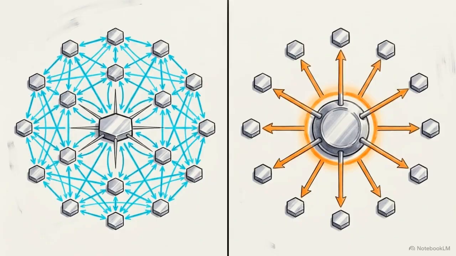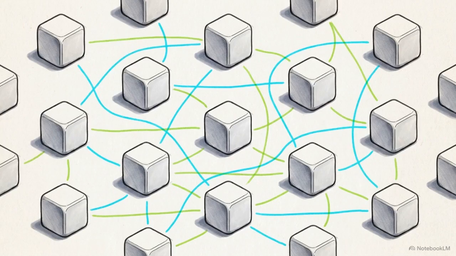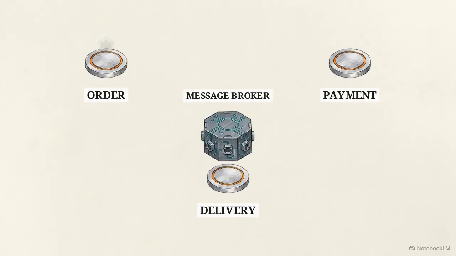The Saga pattern replaces native database rollbacks with deliberate, programmatic undo workflow managed entirely at the application layer. There are 2 distinct ways to route these Saga events. The first is choreography, which is a strictly decentralized approach. This topology shows how choreography operates. Services communicate asynchronously by publishing events to a central message broker, like Kafka or RabbitMQ, without any central coordinator directing the traffic.